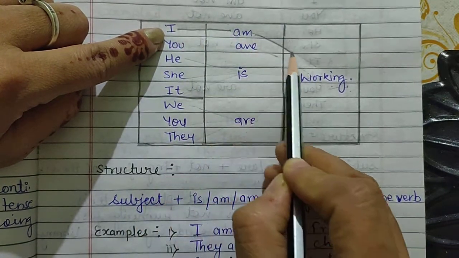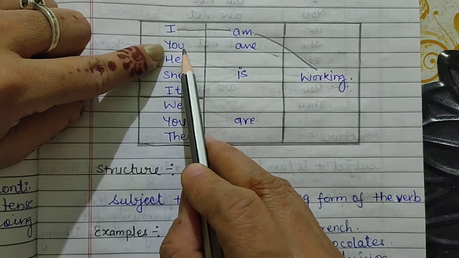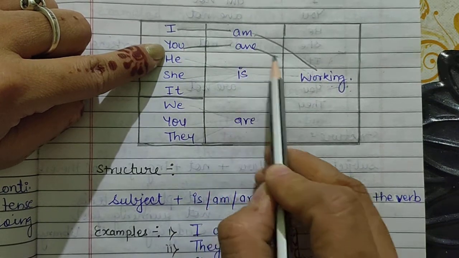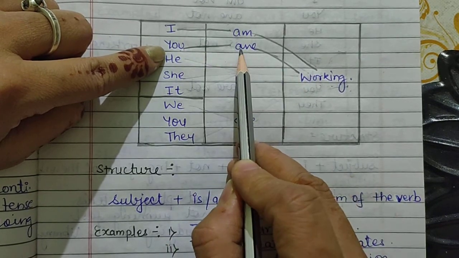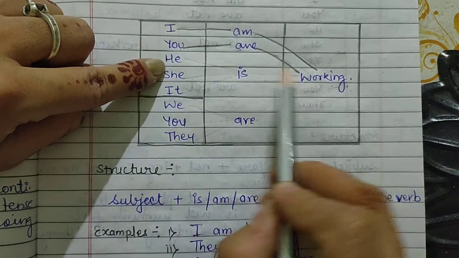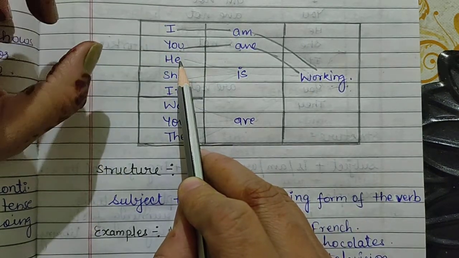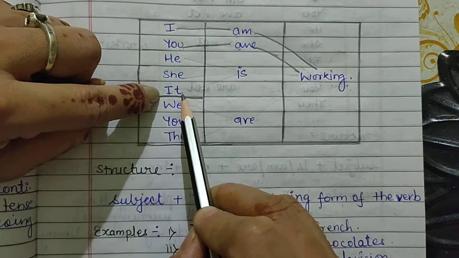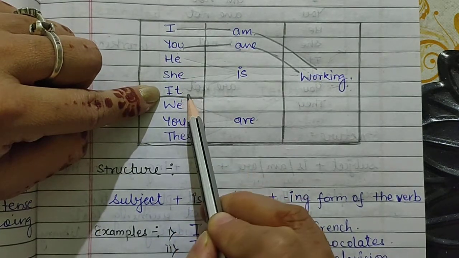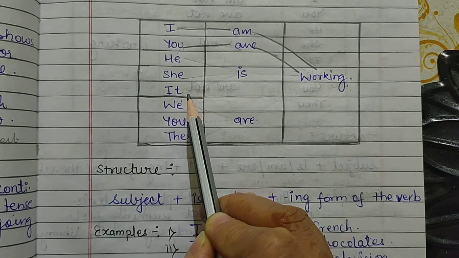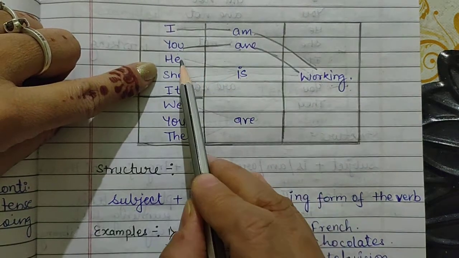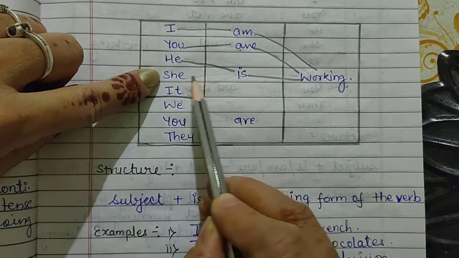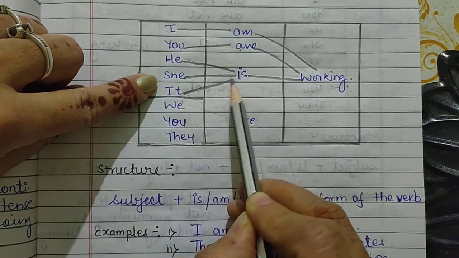I am working. If I have chosen the subject you, with you I will write are. You are working. Now if I have chosen a singular subject like he, she, and it, or any noun name of a girl or a boy or a non-living thing, you will write is. He is working, she is working, and it is working.